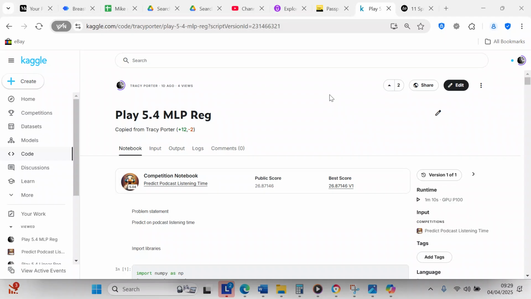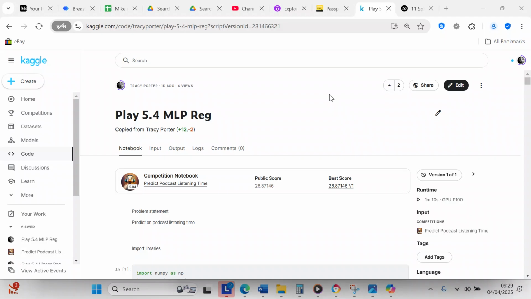I did try to do another video for a Gaussian model, but my computer didn't have enough power and it caused the program to crash. So as much as I would have liked to make this video on the Gaussian model, I couldn't do it. So you just have to settle with the multi-layer perceptron regressor.